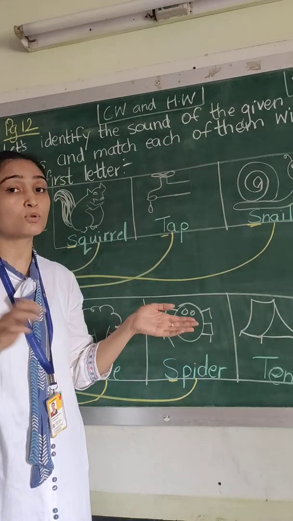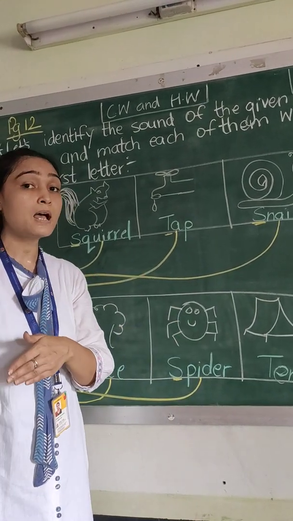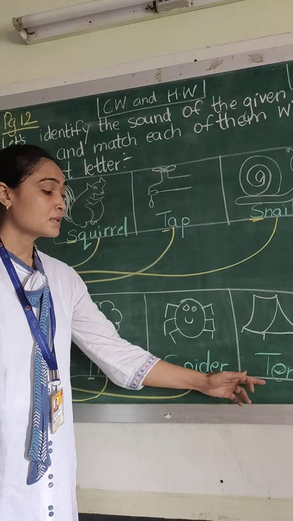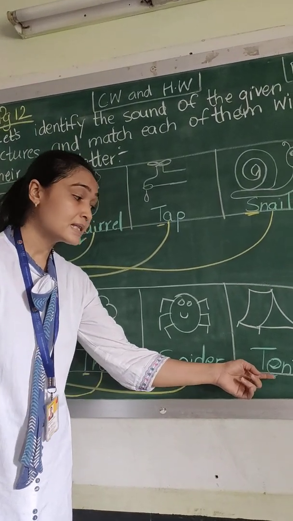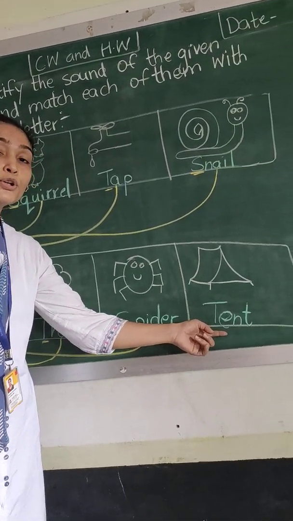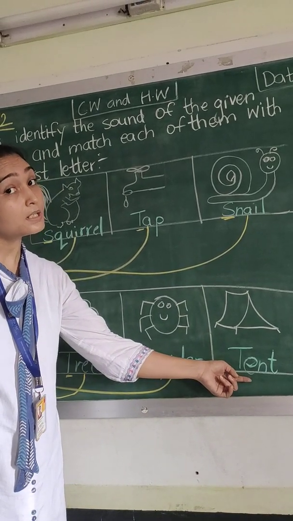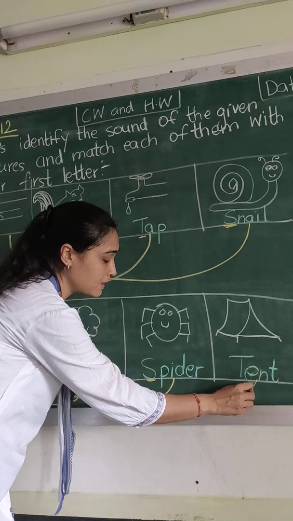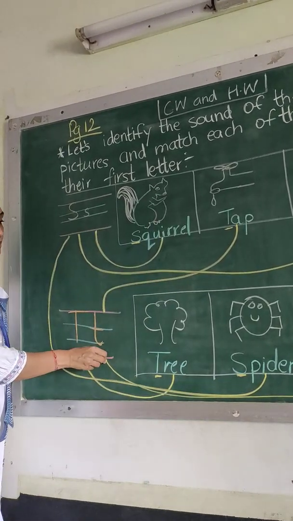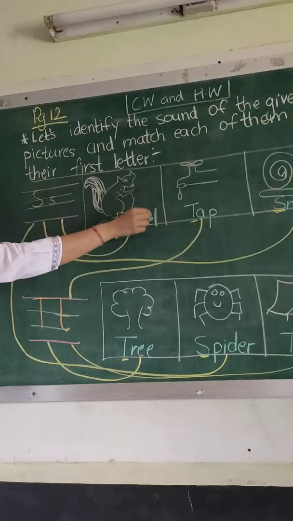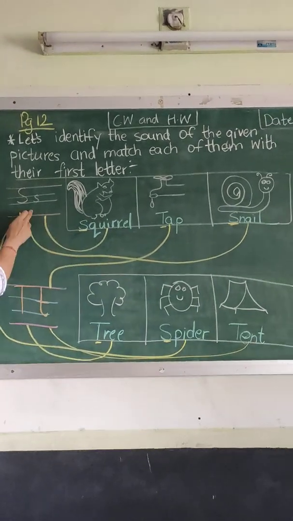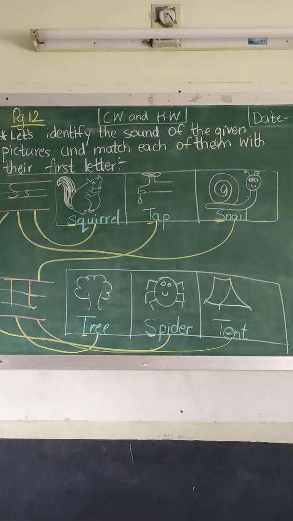It is a movable house. इसे हम एक जगह से दूसरी जगह आसानी से ले जा सकते हैं. This is a type of house. This is a tent. What do you hear when I say tent? I hear the sound of t, t, t, tent. So I will match this picture to letter T. So this was on page number 12, our matching of the vocabs to their respective alphabets.